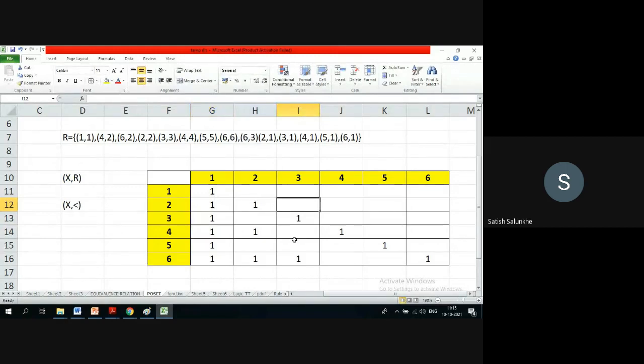This is what you are having as a relation, 14 pairs in total, exactly the relation in matrix form.